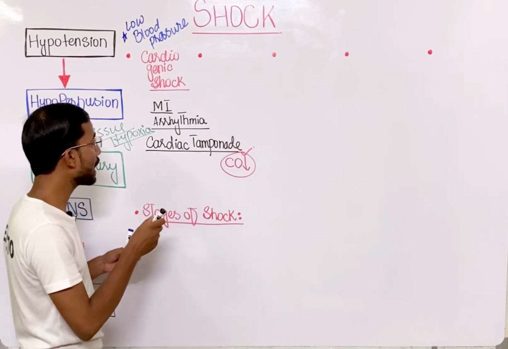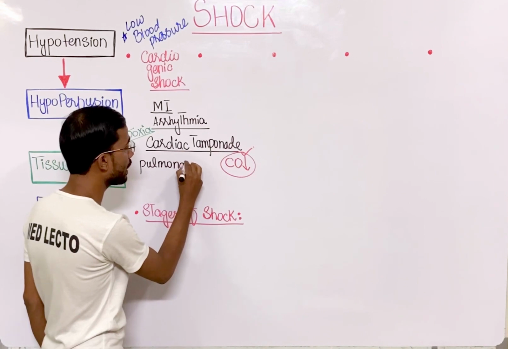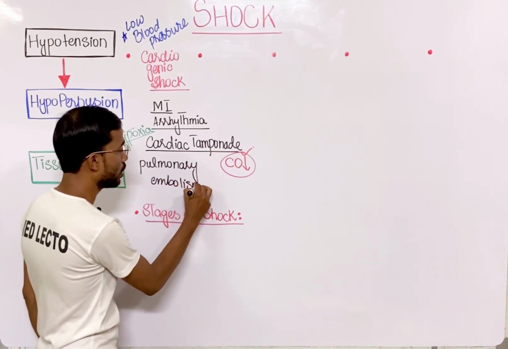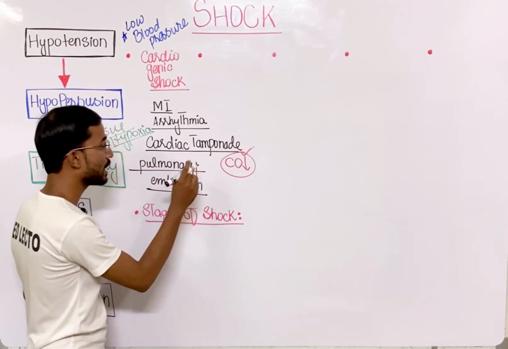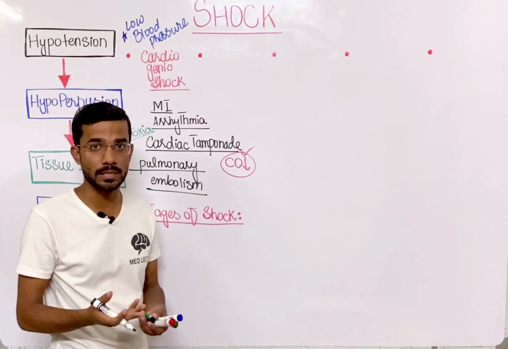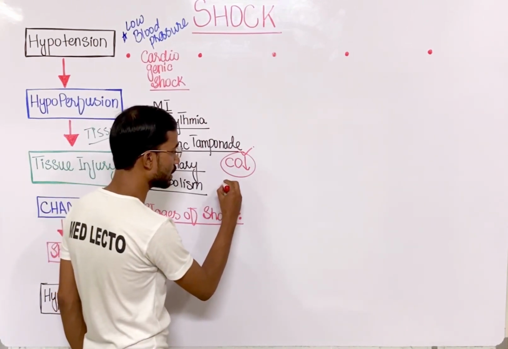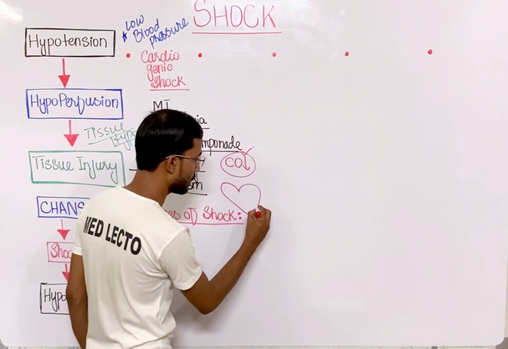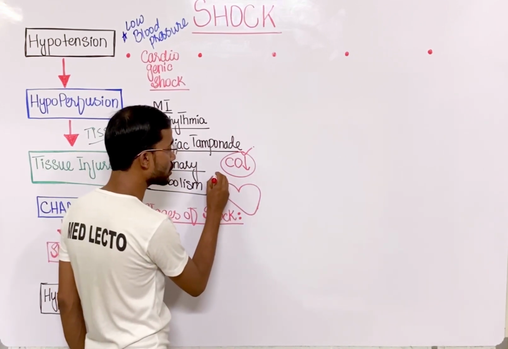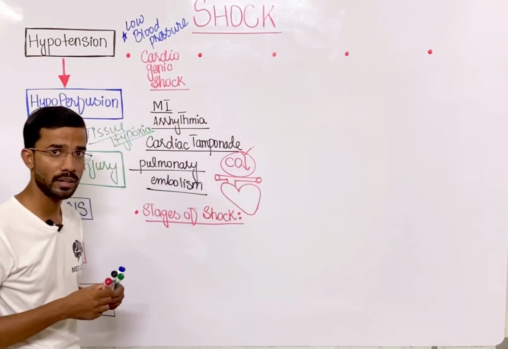And you can also see pulmonary embolism, in which the pulmonary artery is blocked due to some thrombus. As you see, this is the heart, and here you see the origin of the pulmonary artery, or you can say pulmonary trunk.